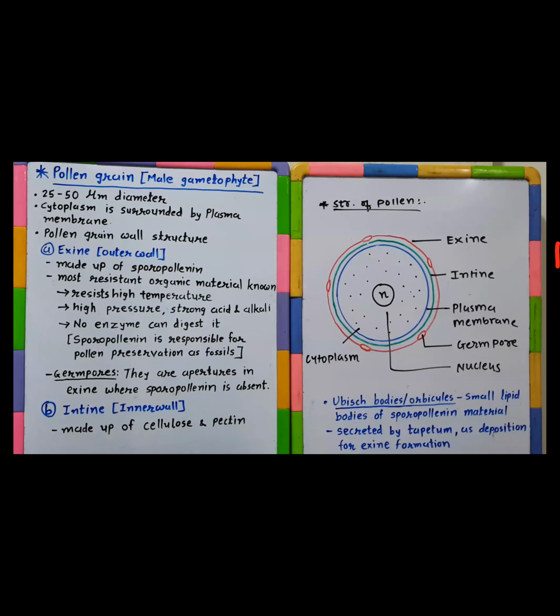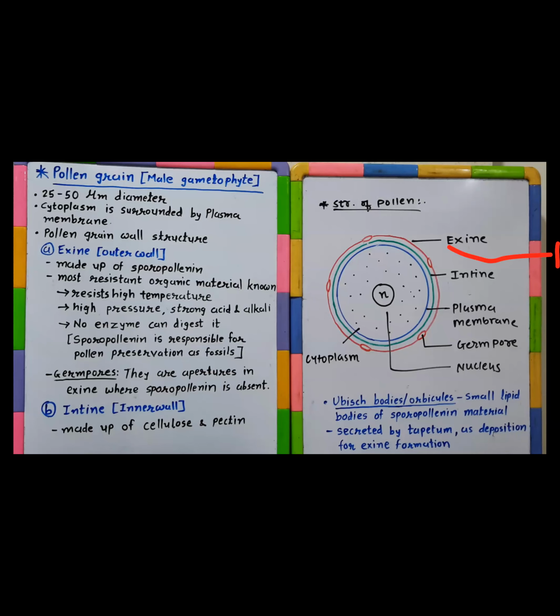जैसे shells होती है molluscans की, very hard structure. जैसे chitin होता है exoskeleton, very hard structure. So in the series of such hard structures prepared by the living world, one material named sporopollenin frames up the exine wall of the pollen grain, the most resistant organic material known so far. इससे ज्यादा resistant कोई organic material अब तक prepared नहीं हुआ है living world में.